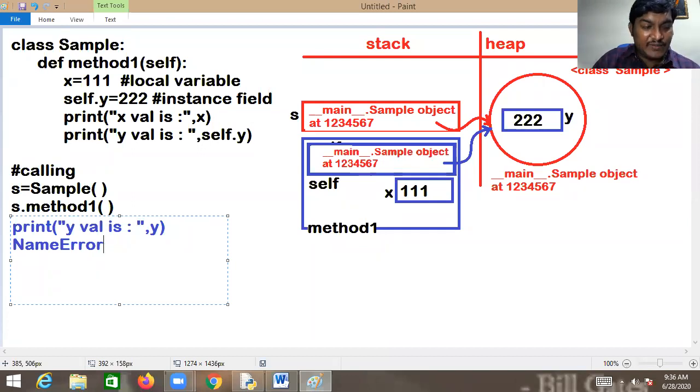But just y is the what now? If you're really practically watching the screen, for the y, memory is allocated where? Within the object. The variable y's memory is allocated within the object. But this object is referred by what? This object is referred by self. This object is referred by the self in method 1. Kindly notice that. In method 1, this object is referred by self.